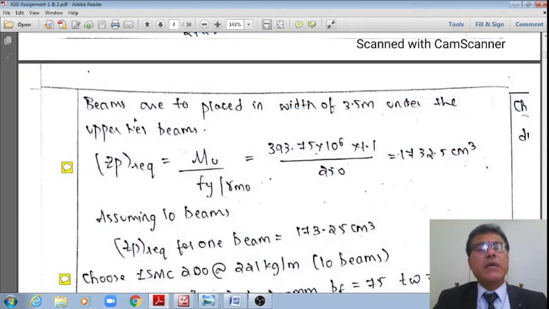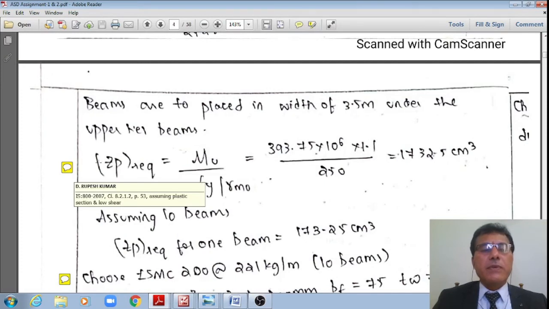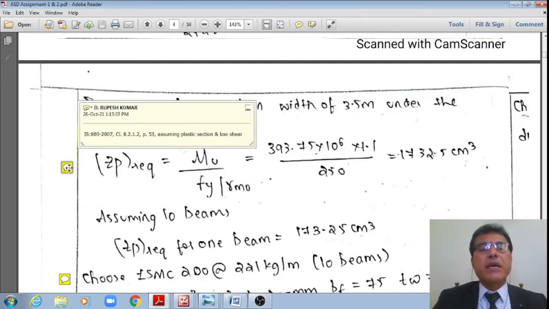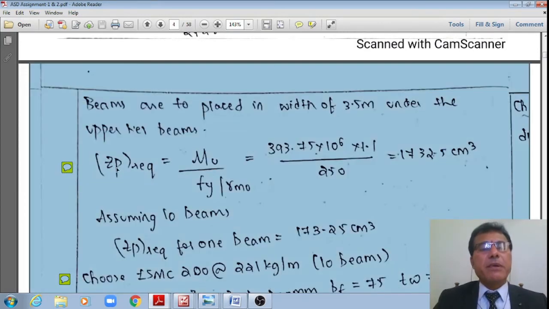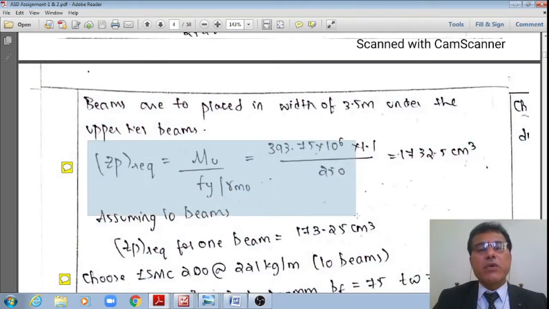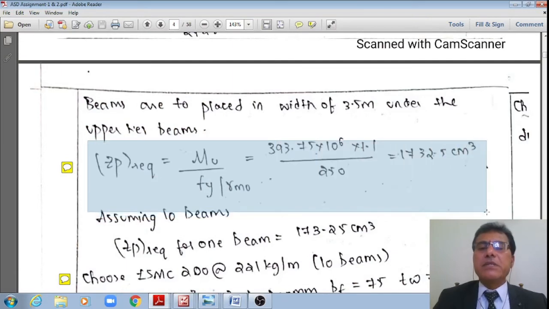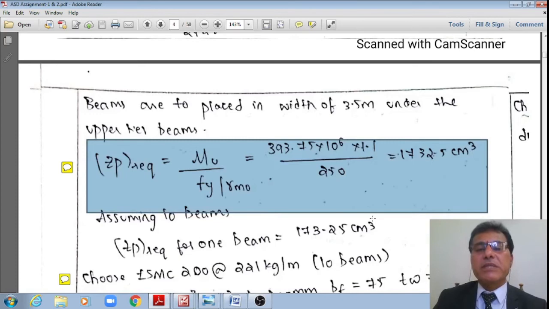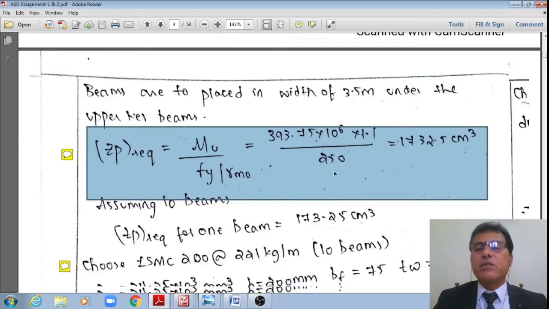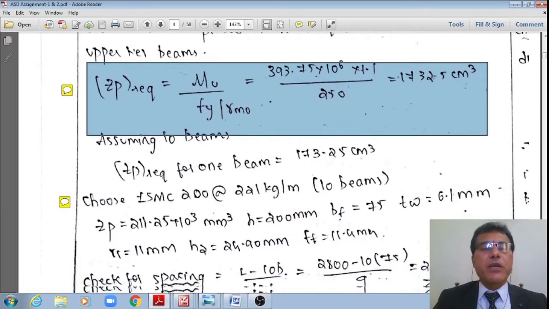Now, I am assuming the beams are plastic sections. For these beams, what should the section modulus be? As per IS 800 2007, page number 53, clause 8.2.1.2, assuming the section to be plastic section and low shear, as we have discussed in the first type beam, Z_P required is equal to MU divided by fy divided by gamma m0. Upon substitution, the same value 393.75 into 10 to the power 6 multiplied by 1.1 divided by 250 works out to 1732.5 centimeter cube.